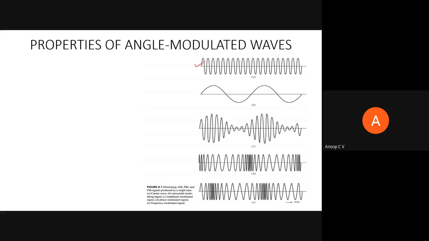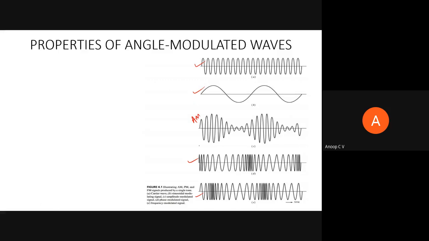So here, this is a carrier signal and this is a message. I have assumed the message to be a low frequency sinusoid, right? So this is an AM signal. You can see the amplitude, the envelope of the carrier is varying in accordance with the message signal, and this D is a phase modulated signal, and E is a frequency modulated signal, right? So are you able to make out anything? Are you able to get any information from this?